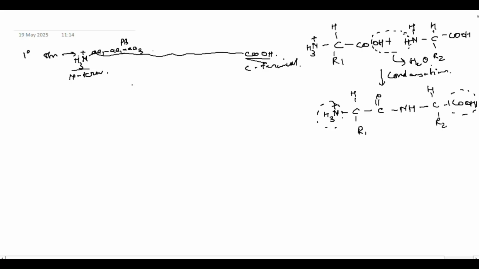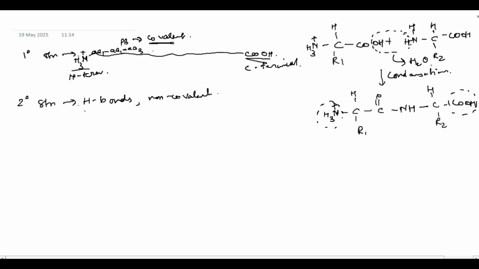Now this bond, the primary structure, therefore, is held together by peptide bonds, which are covalent bonds. This is a feature that we have to remember. It is just the linear structure of amino acids. Then we have the secondary structure. The secondary structure of amino acids is held together by hydrogen bonds, which are a non-covalent type of bond.